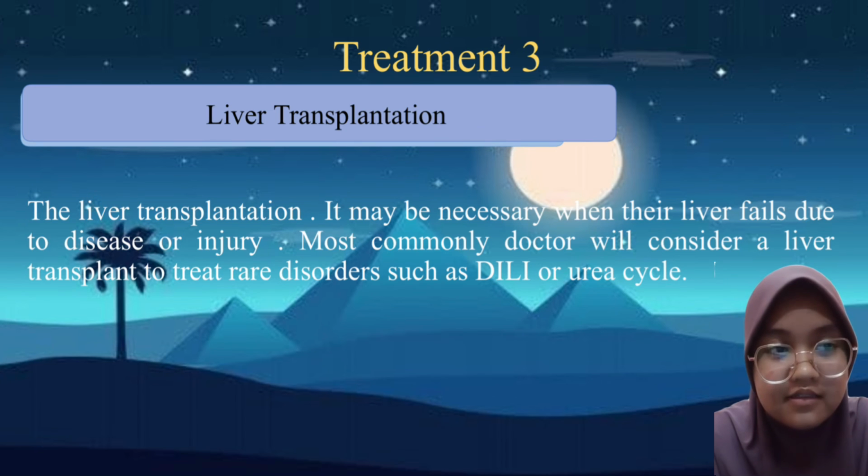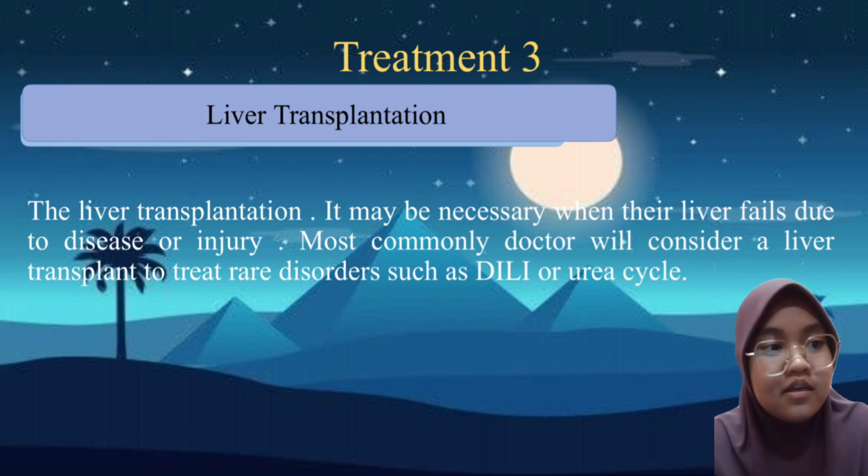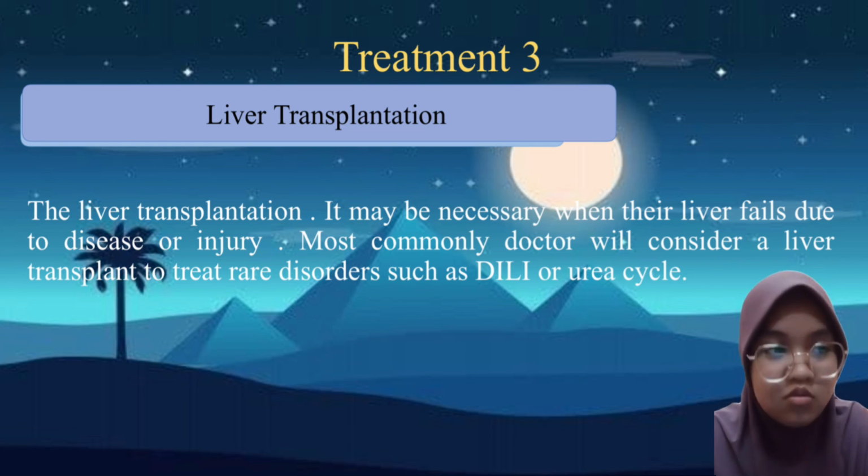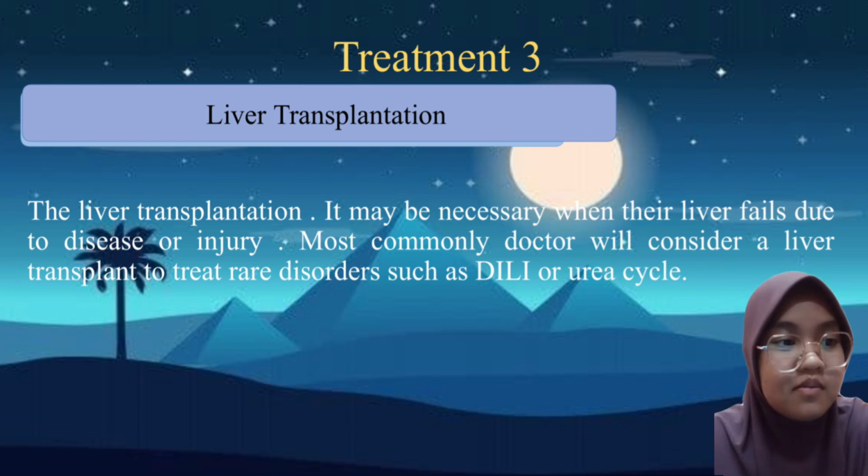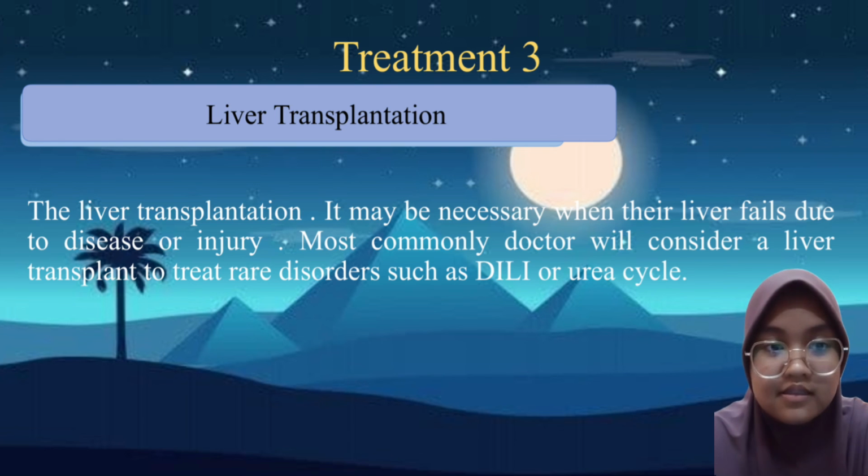Okay, for treatment number 3, it is liver transplantation. Liver transplantation may be necessary when the liver fails due to disease or injury. Most commonly, doctors will consider a liver transplant to treat rare disorders such as Wilson's disease or urea cycle disorders.